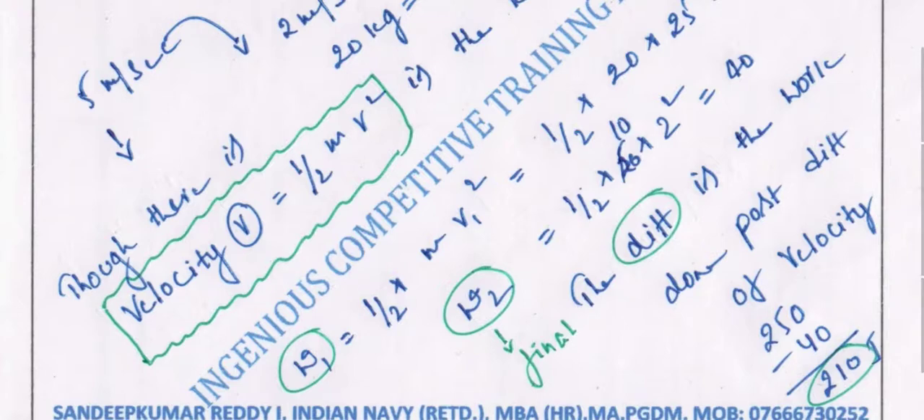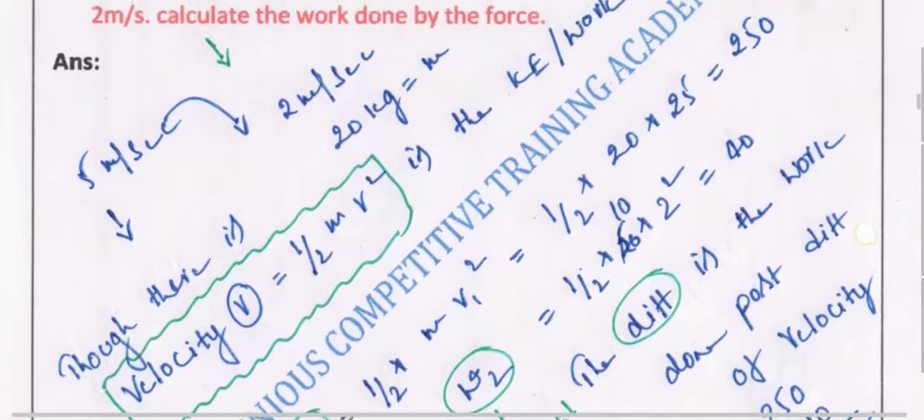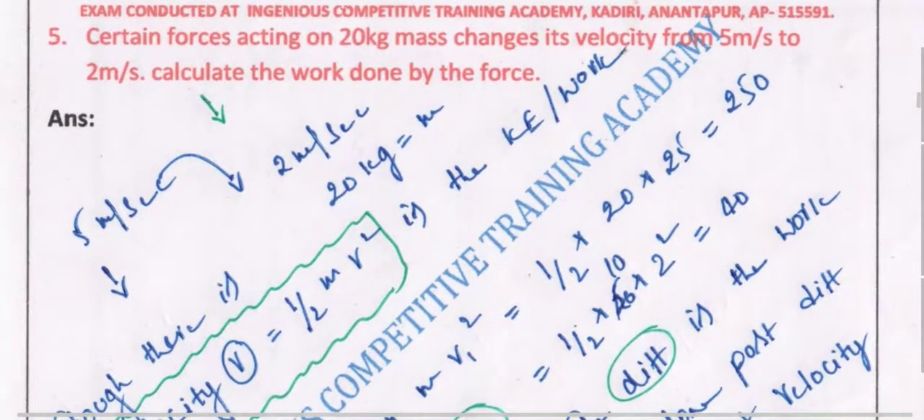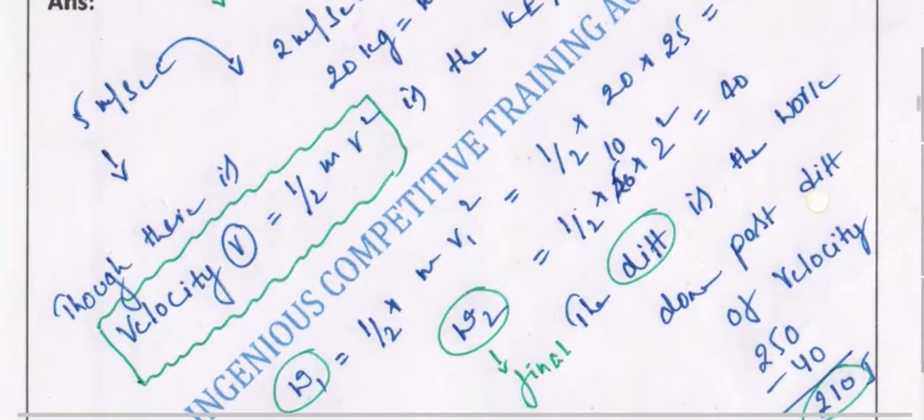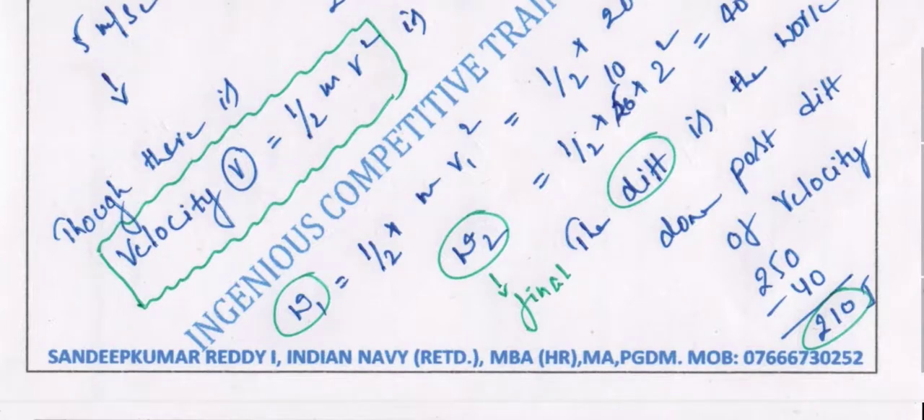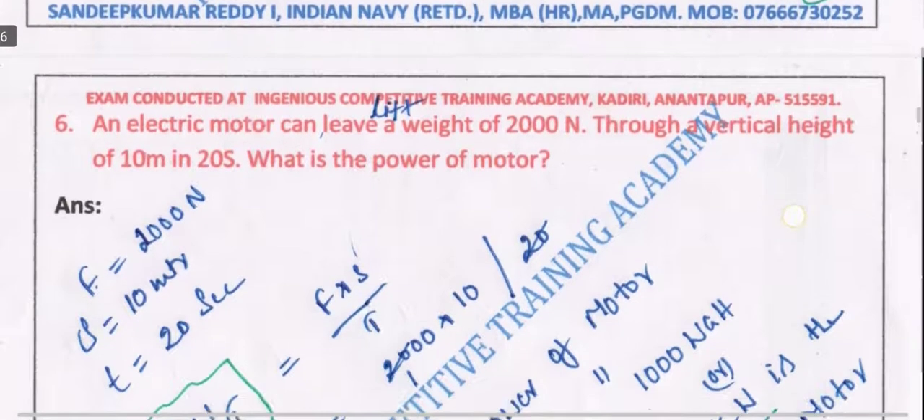That is the work done, what exactly is the change in the work done due to the velocity. So that is the difference you have to measure out. So 210 is the right answer.